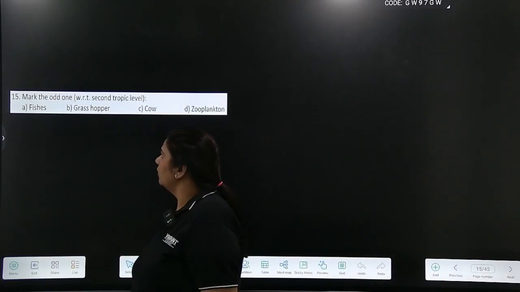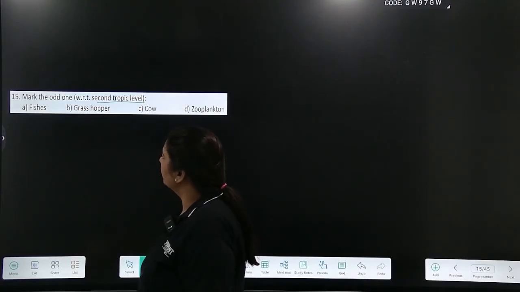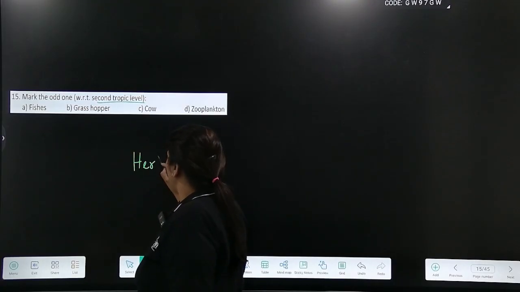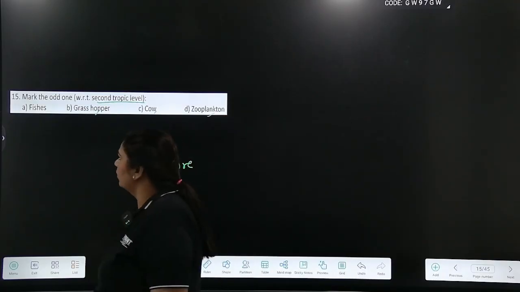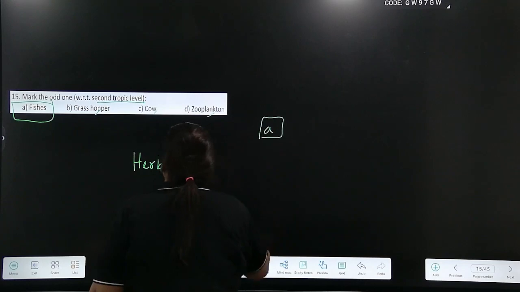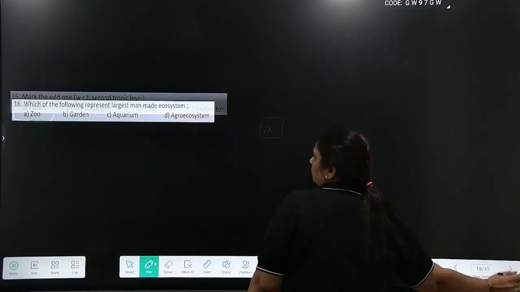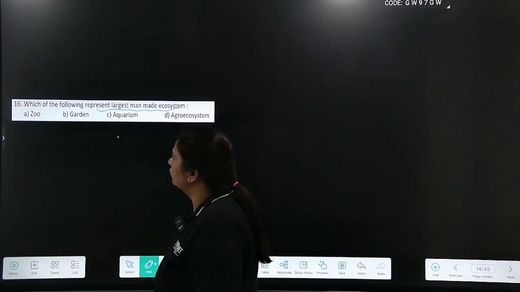Mark the odd one out with respect to second trophic level. Okay, second trophic level will be a herbivore. So grasshopper is a herbivore, cow is a herbivore, and zooplanktons eat phytoplanktons. They are also herbivores. So correct answer is option A, fish. Which of the following represent largest man-made ecosystem?